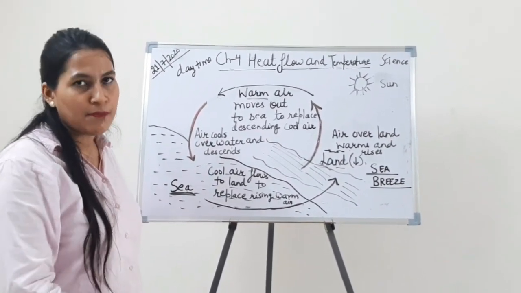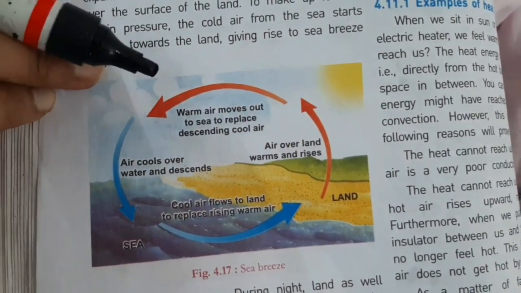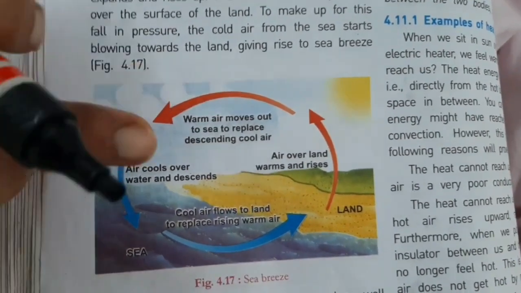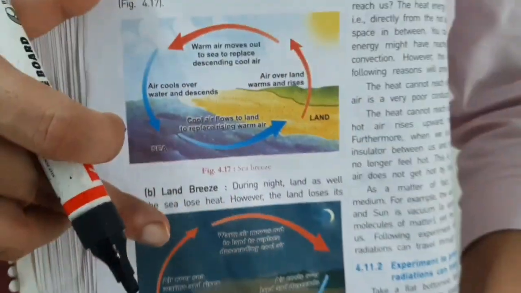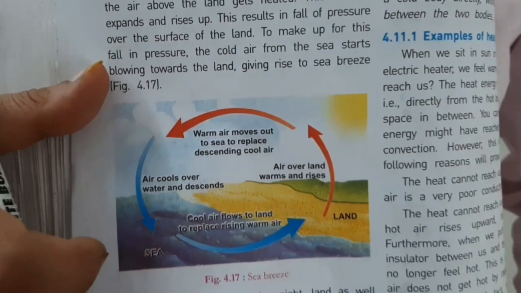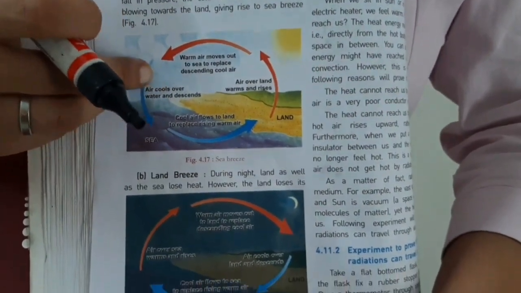Now you can see the figure in the book also. Students, as you can see, this figure is given on page 844, figure 4.17 and 4.18. This is of sea breeze and this is of land breeze. Both diagrams are very important from the examination point of view. So we have discussed sea breeze. As you can see, there is a flow chart. You have to learn it. Okay, that's why I am showing you.